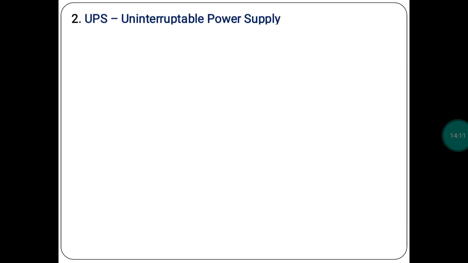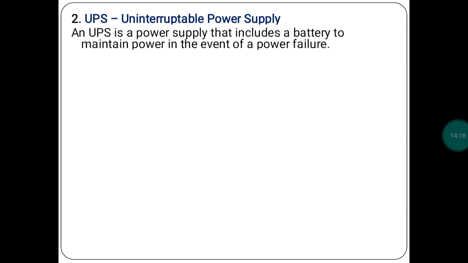That is the SMPS. Now the second is the UPS, the uninterruptible power supply. So what is an uninterruptible power supply? It includes a battery to maintain power in the event of a power failure. Suppose your system does not have a UPS. In that case, if the main power supply goes off, your computer will switch off automatically without saving your data. Suppose you are working on a system and suddenly the power supply goes off, so whatever work you did on the system will be lost, because your computer system will switch off automatically.